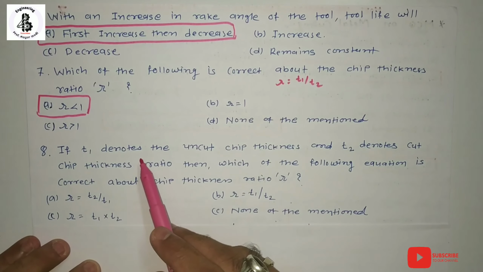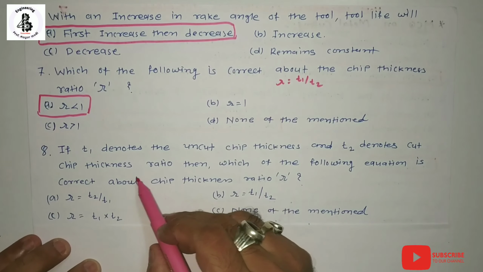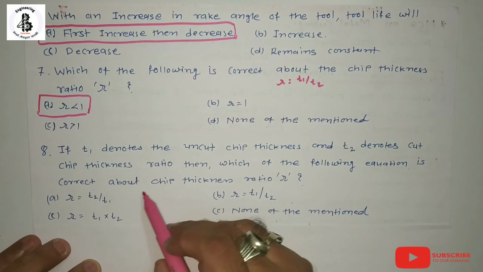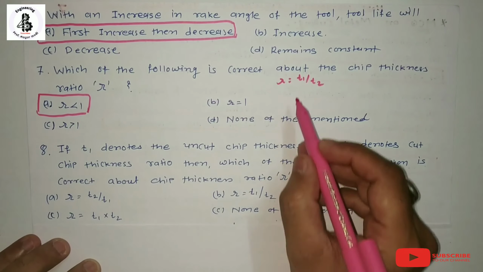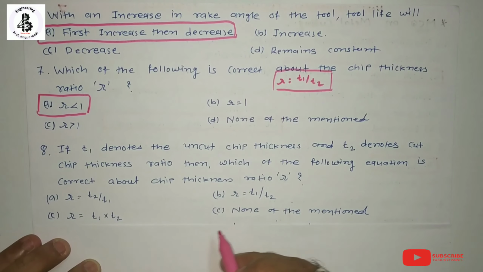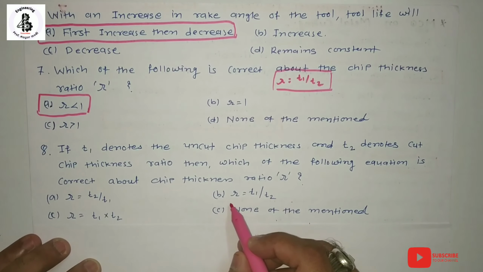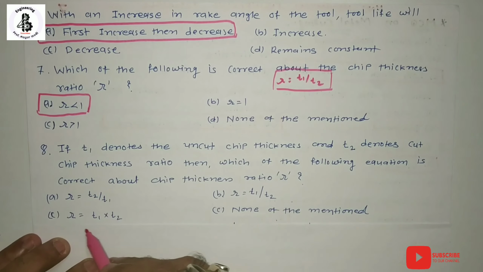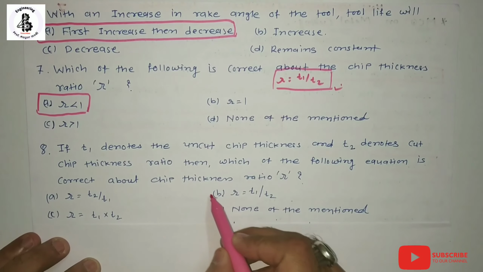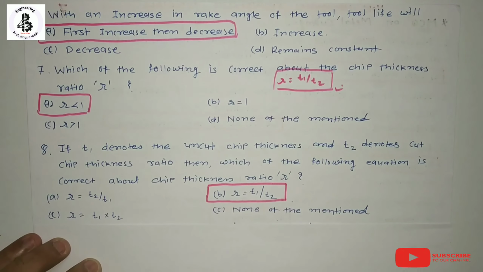If T1 denotes the uncut chip thickness and T2 denotes the cut chip thickness, then which of the following equations is correct for the chip thickness ratio R? In the previous question we already derived R is equal to T1 upon T2. So option A, R is equal to T2 upon T1. B, R is equal to T1 upon T2. C, R is equal to T1 into T2, and none of the mentioned. So according to these discussions, the answer is B. So chip thickness ratio R is equal to T1 upon T2.